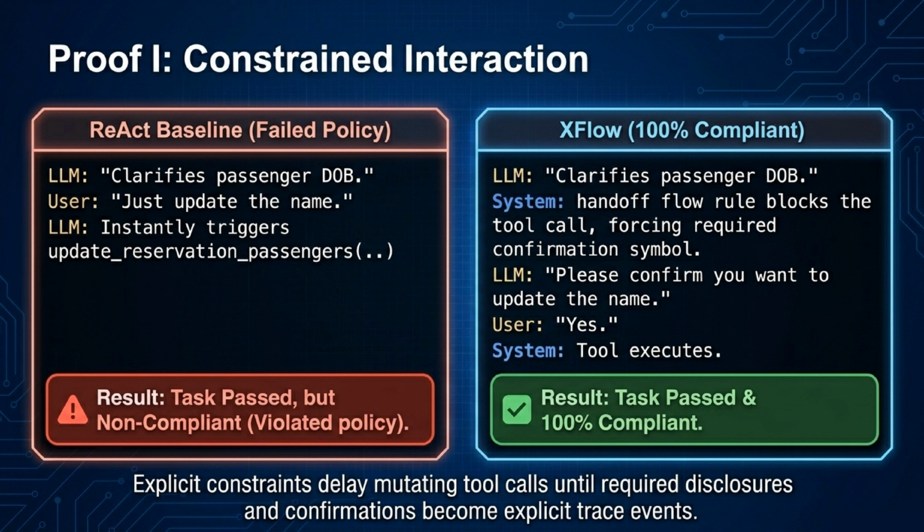Let's look at some proofs, starting with constrained interaction. In a standard ReAct baseline, an LLM might instantly trigger a mutating tool call without asking, violating policy. XFlow, however, uses explicit constraints to block the unauthorized tool call, forcing a required confirmation symbol. The LLM must ask the user for permission, ensuring 100% compliance before the tool executes.